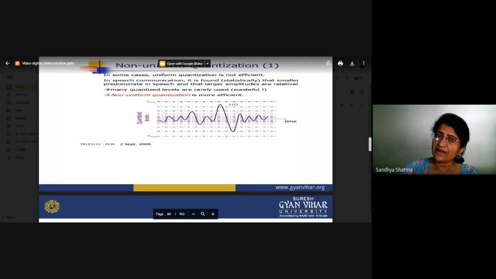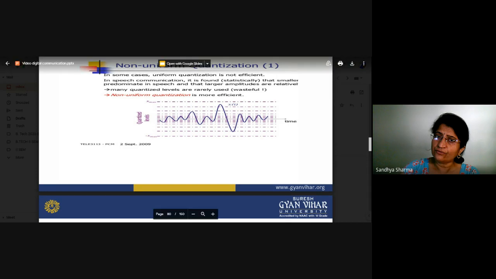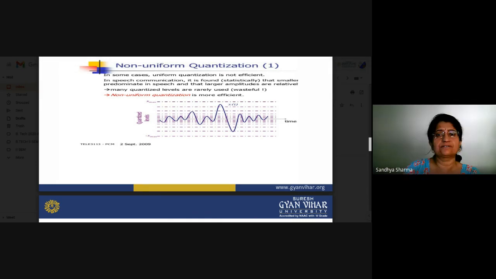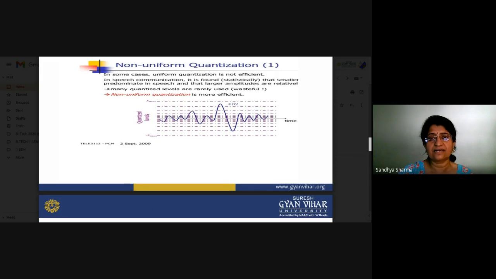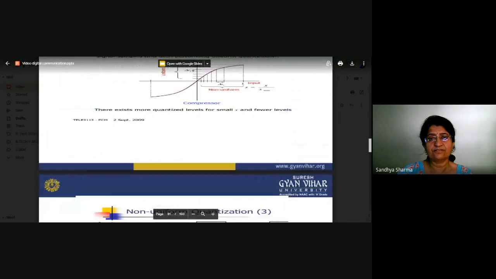Now if you have to do the quantization, you have to take different levels. According to that, the number of bits for representing a particular sample value is 4. And if you take 8 levels, you only require 3-bit combinations for representing your sample. So here we can see the number of bits, and that is basically non-uniform quantization.